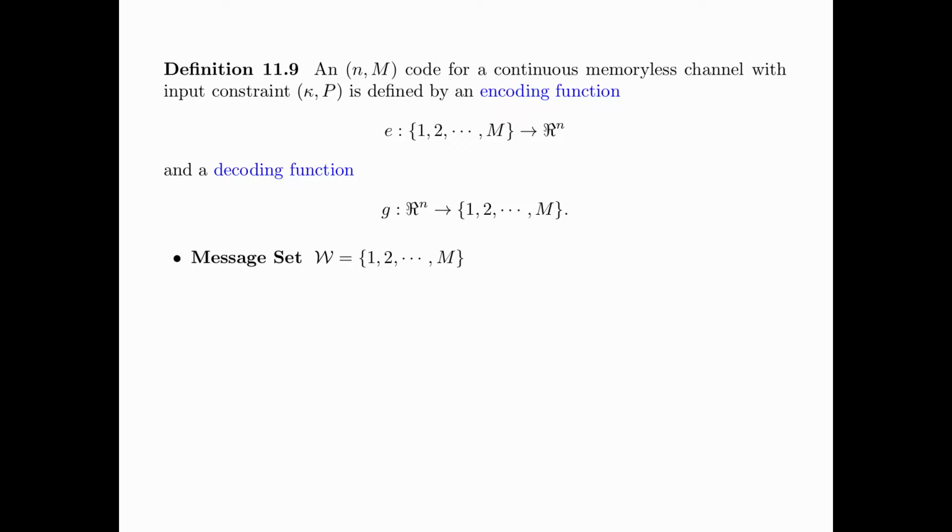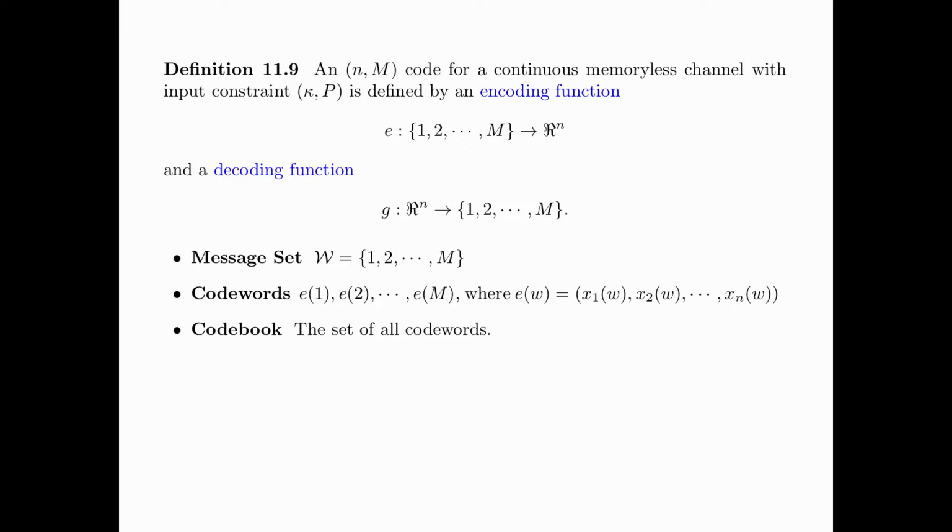Here, the set consisting of 1 up to M is called the message set W. The codewords are e(1), e(2), up to e(M), where e(w), the w-th codeword, has components x1(w), x2(w), up to xn(w).